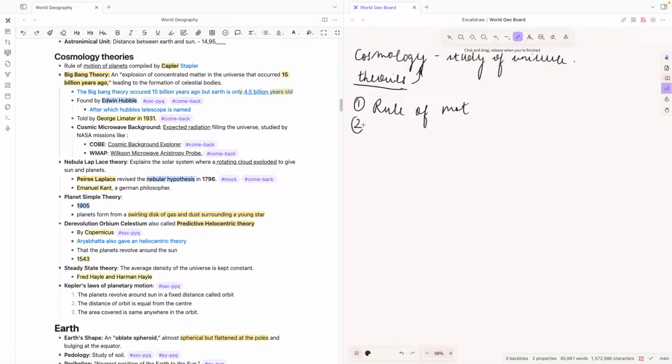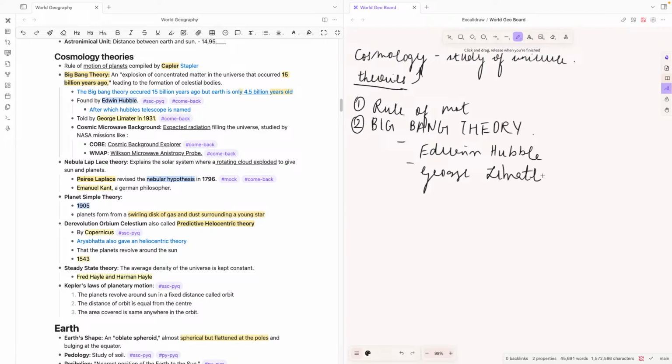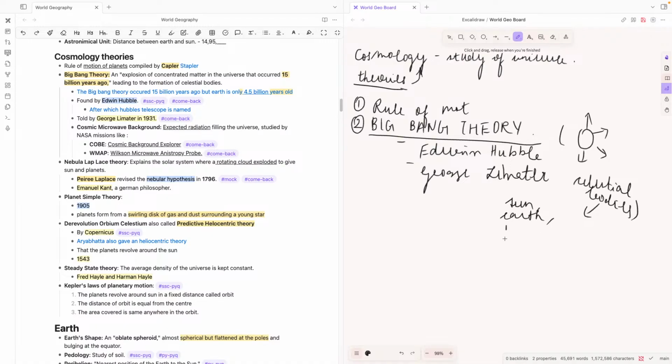And the second is the most popular theory, the Big Bang theory. The Big Bang theory is a very detailed theory which accounts for almost everything that is happening around the world. This was given by Edwin Hubble, after whom the Hubble telescope has been named, and also George Lemaitre. These two have explained the Big Bang theory. It explains that there was first a big explosion. This big explosion led to the creation of a lot of celestial bodies, among them the sun, the earth, the other planets, etc.